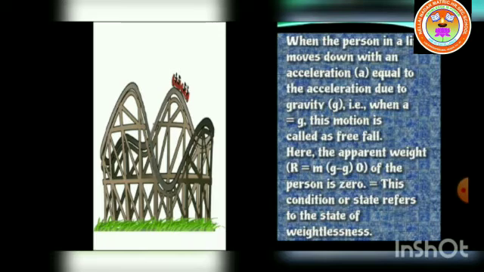So if the apparent weight is 0, this state is referred to as the state of weightlessness. The same effect takes place while falling freely in a roller coaster, on a swing, or in a vertical giant wheel. You feel an apparent weight loss or gain when you are moving up and down in such rides.